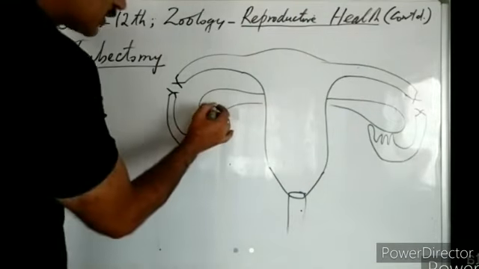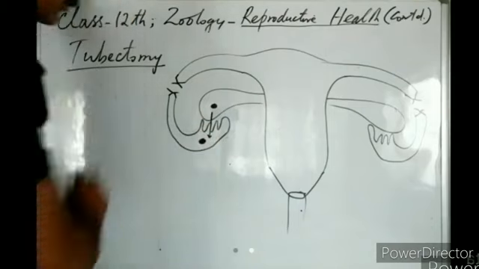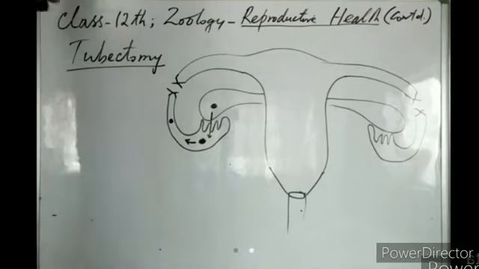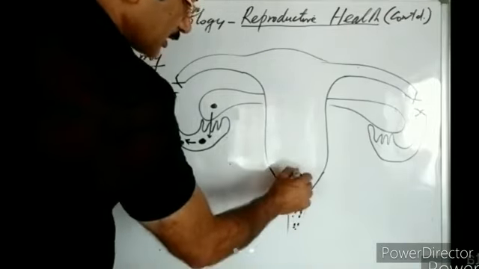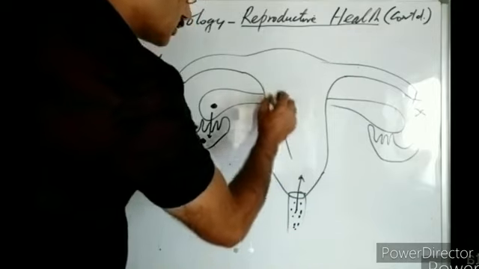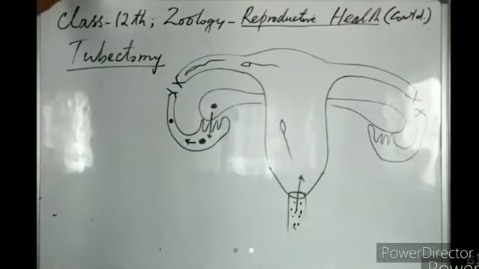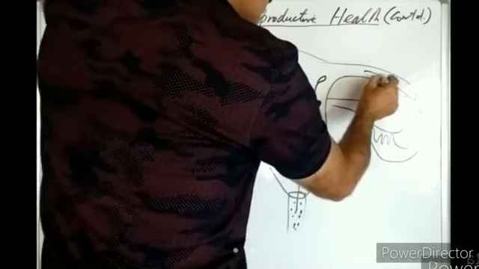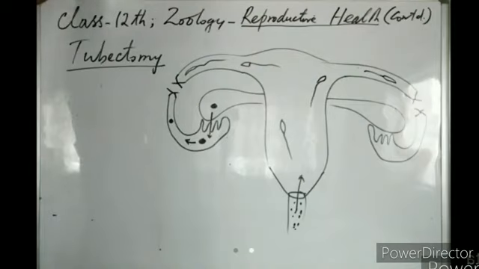So what happens? The female releases the ovum. The ovum goes into the infundibulum, and from the infundibulum travels towards the ampulla. But from the ampulla onwards, the ovum is not able to proceed. The male deposits the sperms in the vagina of the female. The sperms swim through the female reproductive system, but they are not able to reach the ovum. So this blocks the meeting of sperm with the ovum.